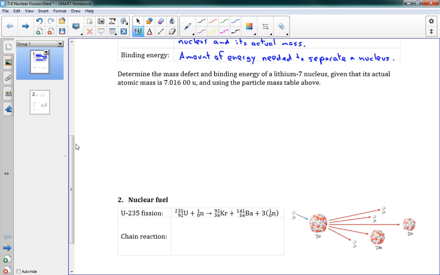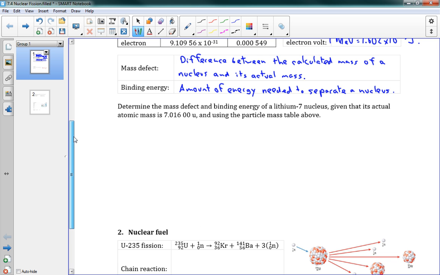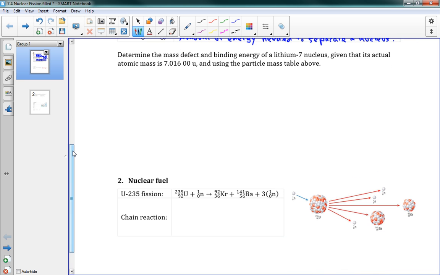So, let's see. And actually, I want to make one correction above here. I said the difference between the calculated mass of a nucleus, I meant actually of an atom. Nucleus is not correct because we actually do need to include the electrons as well. Okay, so we'll go back down here. We've got a lithium-7 nucleus, so we've got 3, 7 lithium. Well, that has 3 protons, and it has 4 neutrons, and it has 3 electrons.